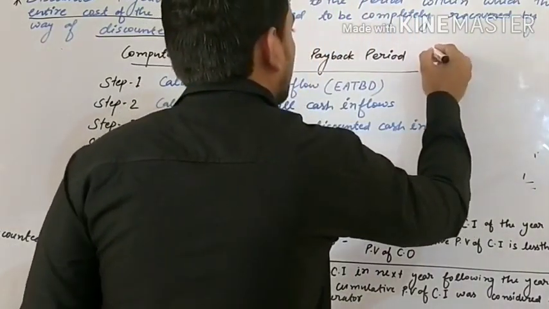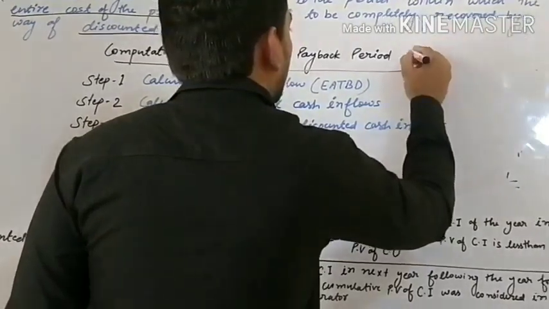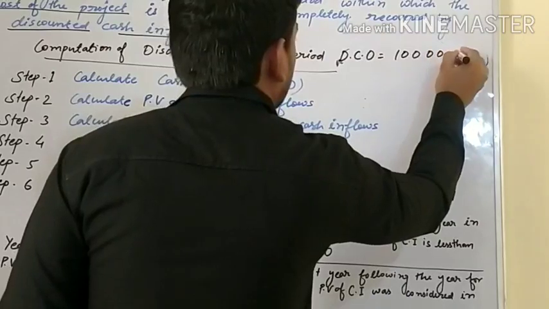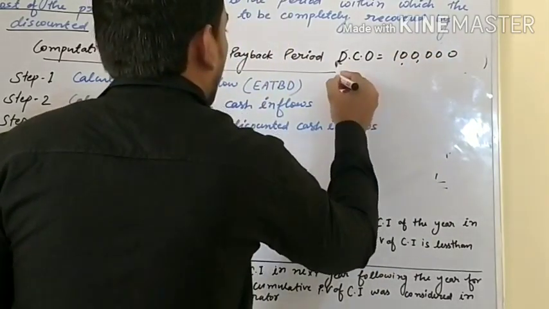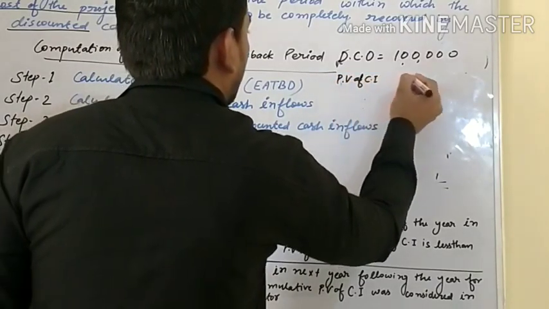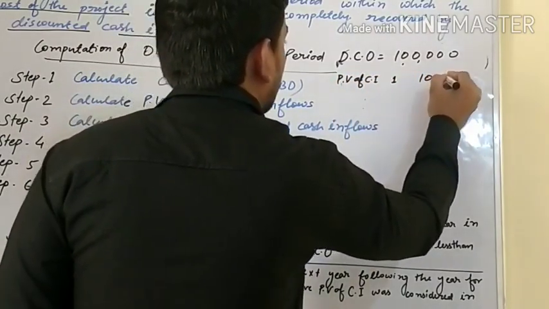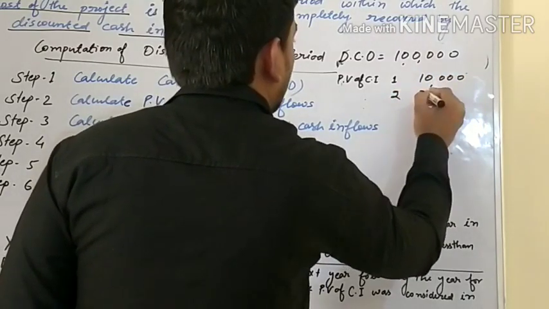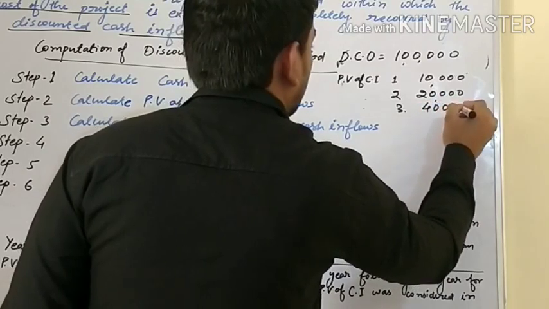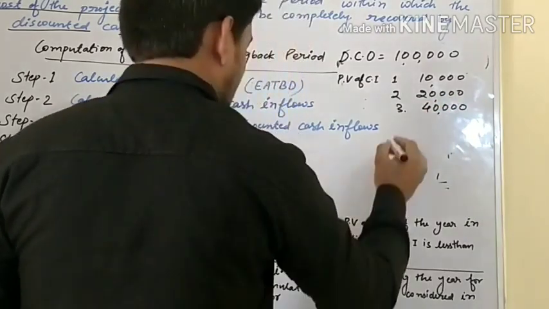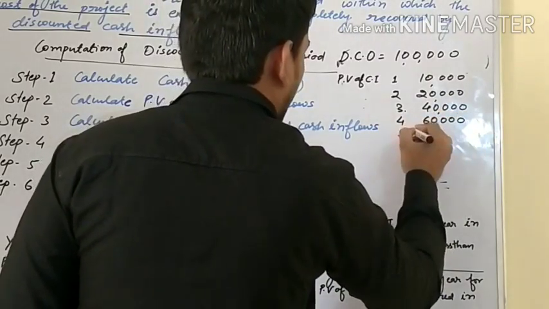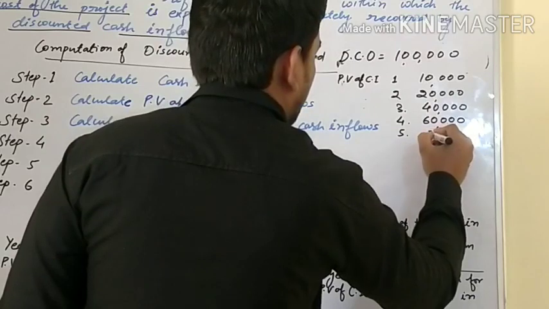Suppose discounted cash outflow is 1 lakh, and PV of cash inflow: first year 10,000, second year 20,000, third year 40,000, fourth year 60,000, and fifth year 30,000.